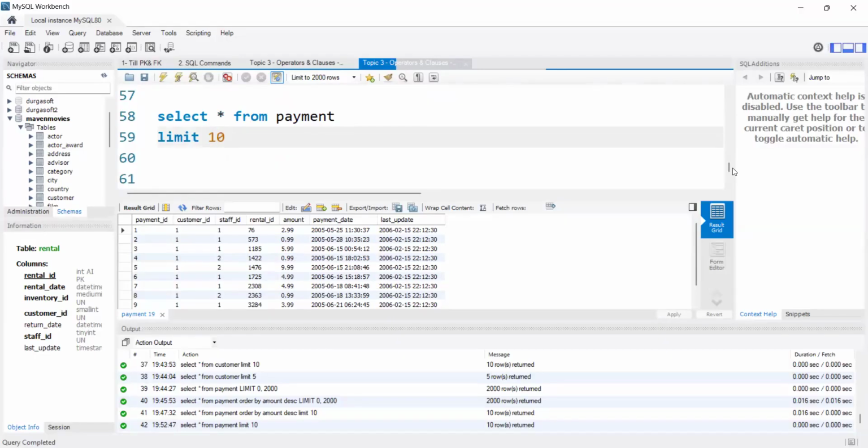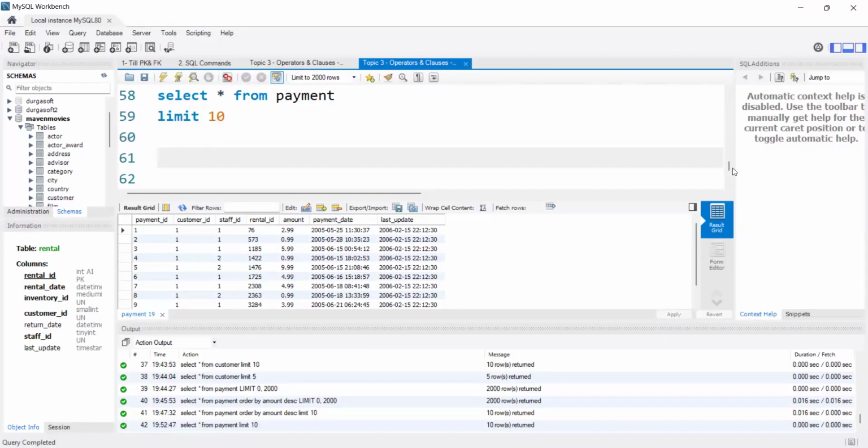The second use case of the limit clause is that by using it we can skip values as well. Here the payment ID goes from 1 to 10. Instead of the first 5 records, if I want to display the next 5 records, that means from 1 to 10 records I want to display only 6 to 10 and skip the first 5 records, then also we will use the limit clause.